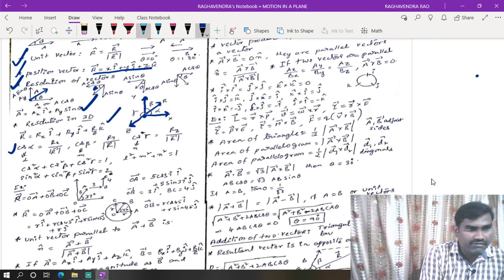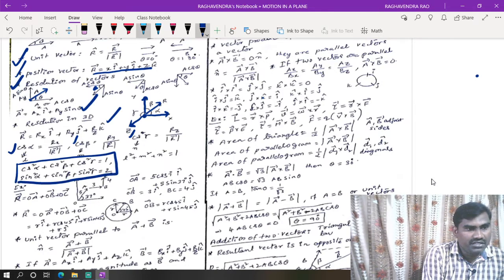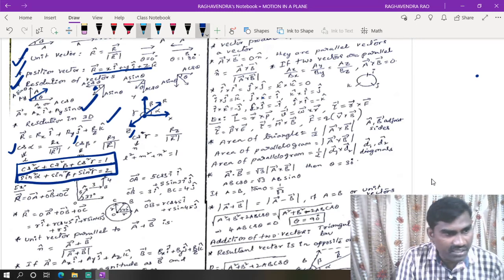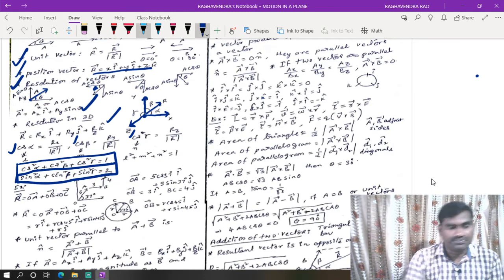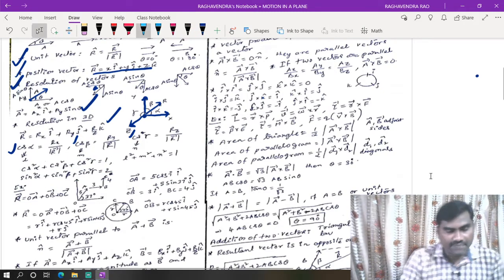Now cos alpha, cos beta, cos gamma: the component of a vector along the x-axis divided by its magnitude. So this is cos alpha, cos beta and cos gamma. Now cos square alpha plus cos square beta plus cos square gamma is equal to 1, whereas sin square alpha plus sin square beta plus sin square gamma is equal to 2. Law of cosines and law of sines.